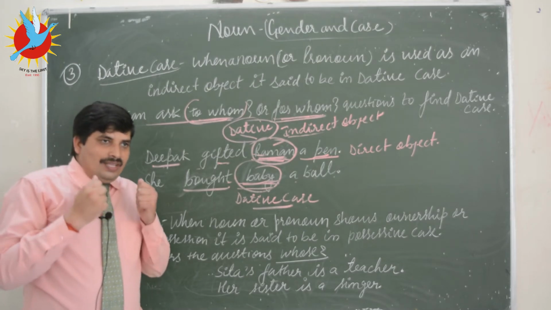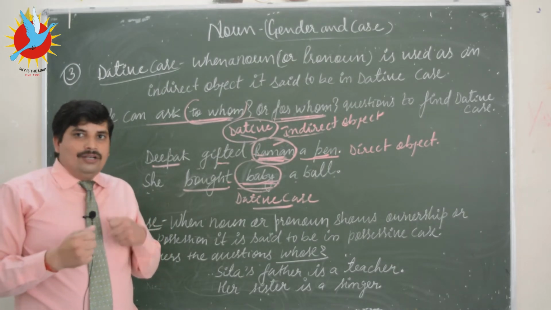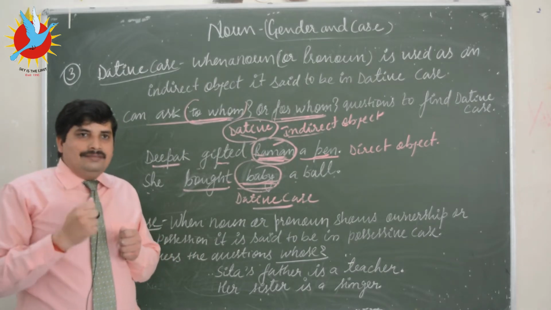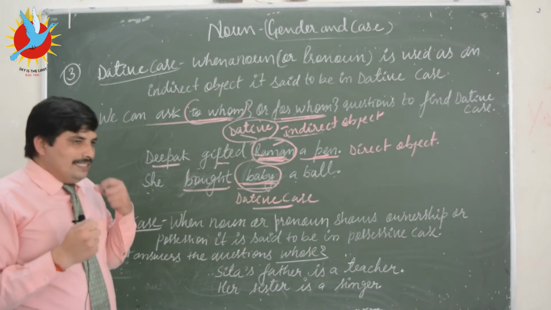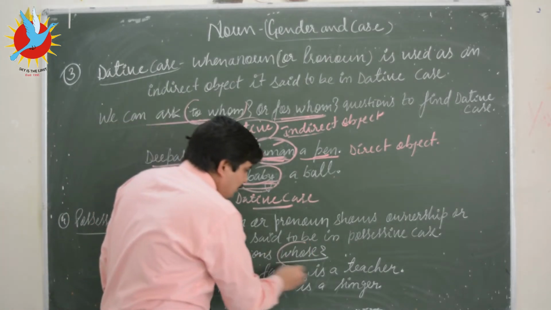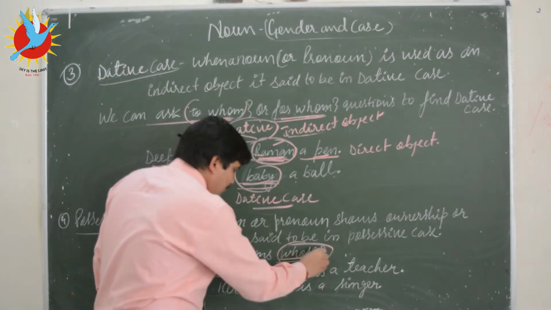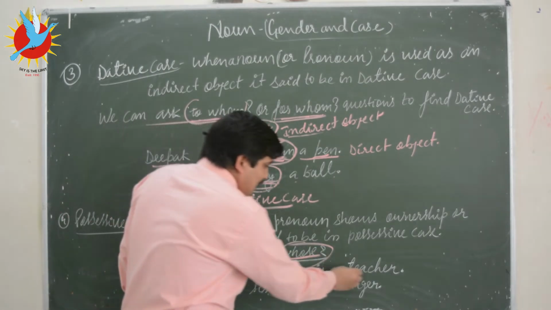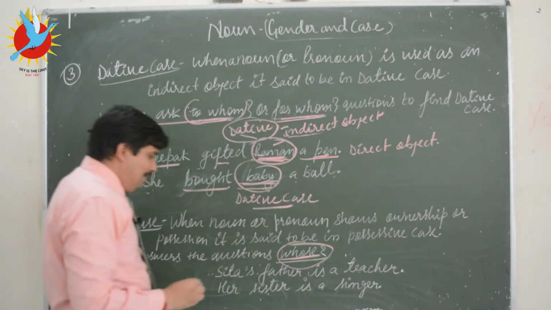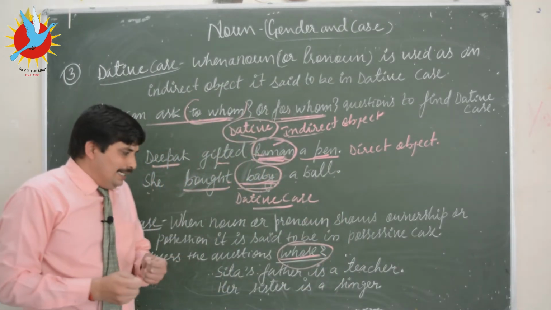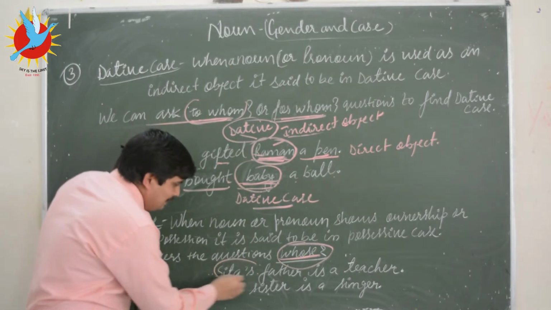It refers to possession or ownership. It is also called the genitive case. Genitive case or possessive case answers the question whose, right? The example is Sita's father is a teacher. If we ask whose father is a teacher, the answer will be Sita's father.